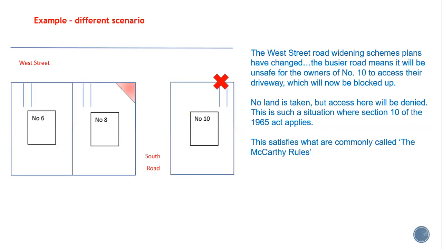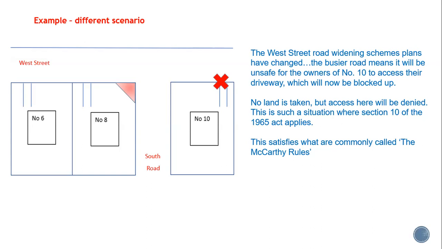Now, let's look at this example again, the same scenario, but slightly different now. And now this West Street is going to be built in such a way that the owners at number 10 will no longer be able to enjoy access to their driveway. It'll be unsafe to turn into it, and the driveway will have to be blocked up. No land is being taken from them. They're going to have the same size of land plot as before. It's just that access will now be prevented.